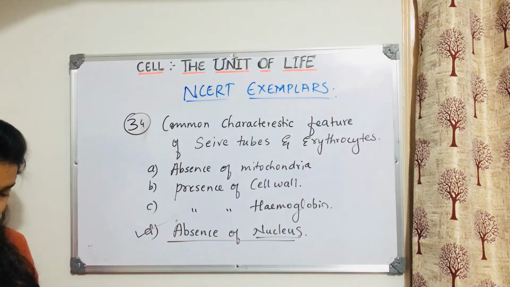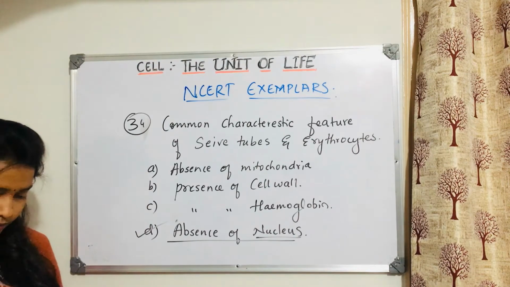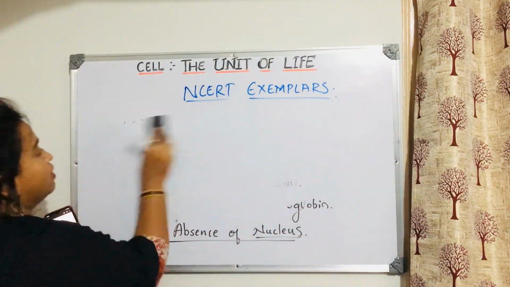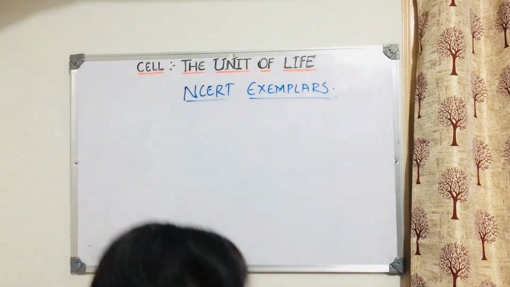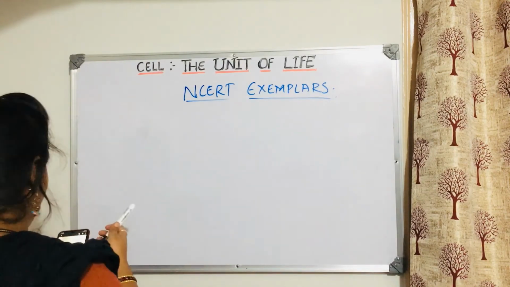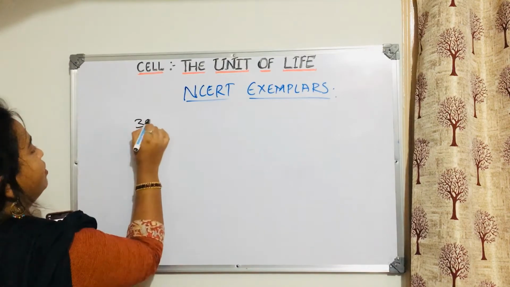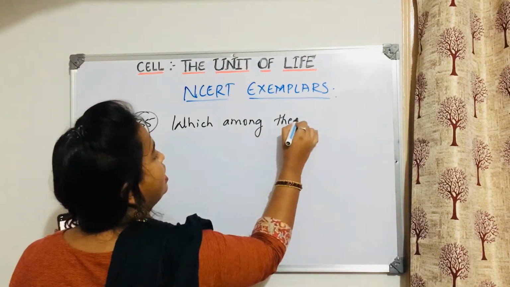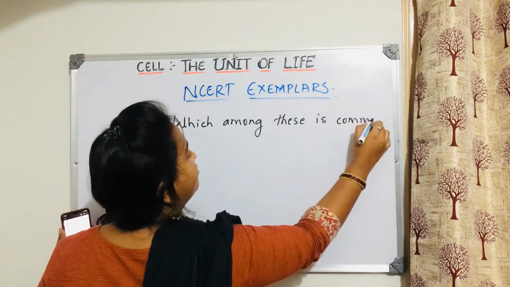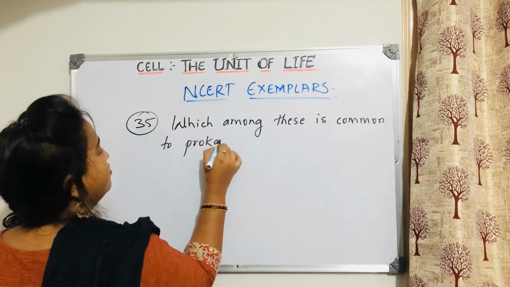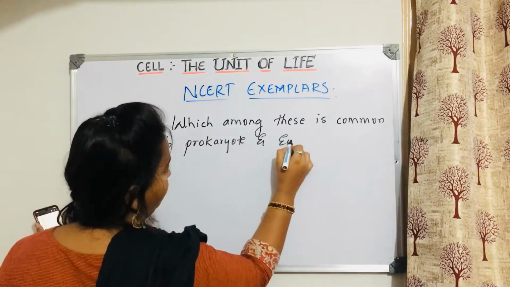Next is question number 35. Which among these is common to prokaryotes and eukaryotes?